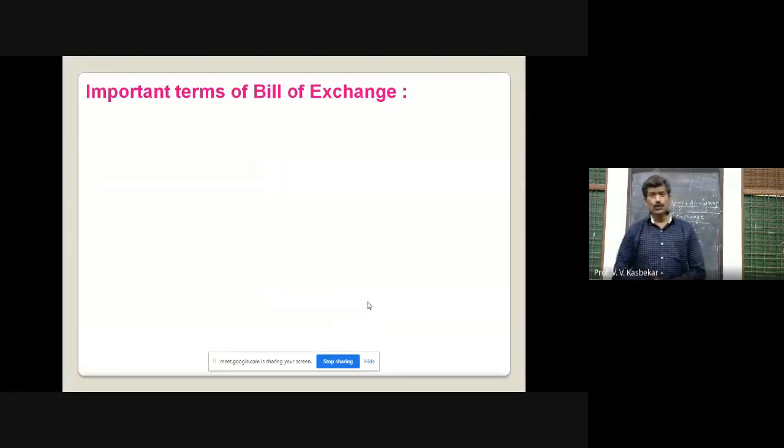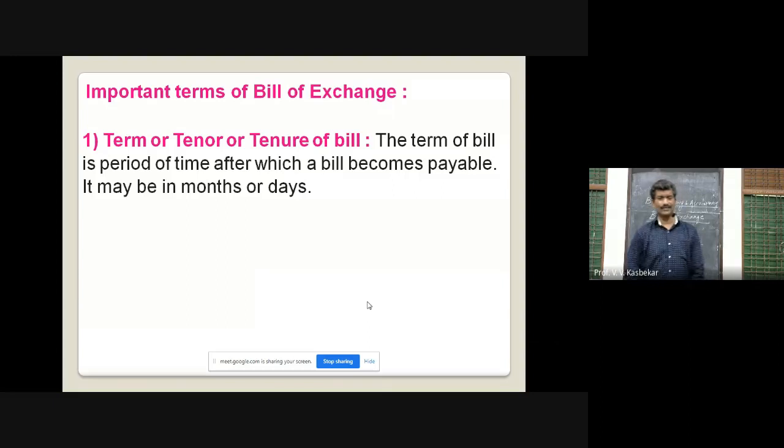Now, we must know some important terms of bills of exchange before going to the practical examples. So let us see some important terms. Number one, term or tenure of bill, that means the period of the bill. The term of a bill means a period of time after which the bill becomes payable, maybe in months or days: 2 months, 3 months, 20 days, 30 days, 50 days.